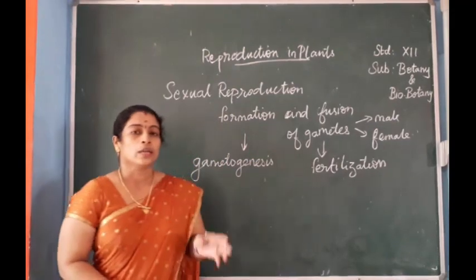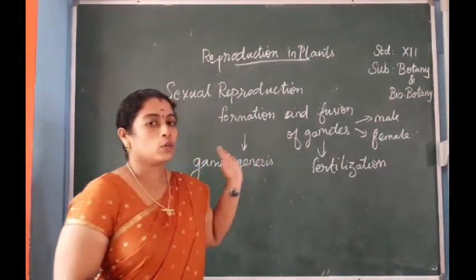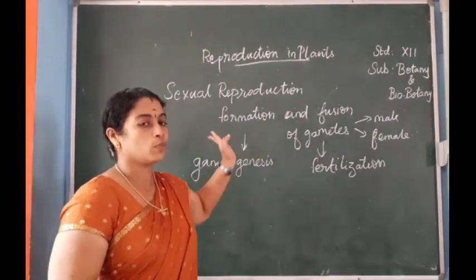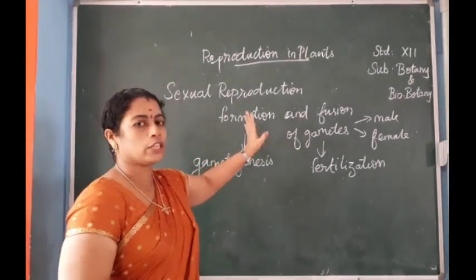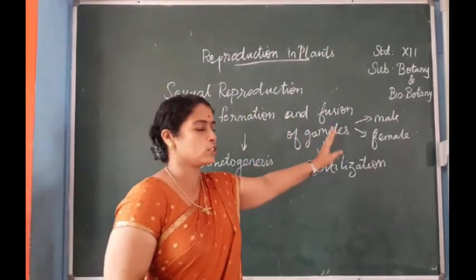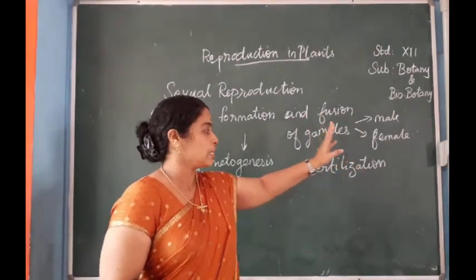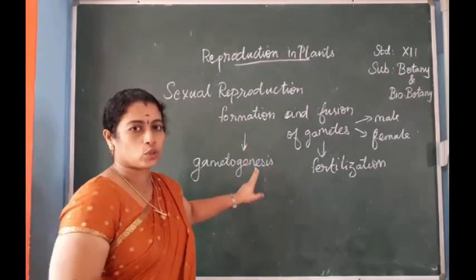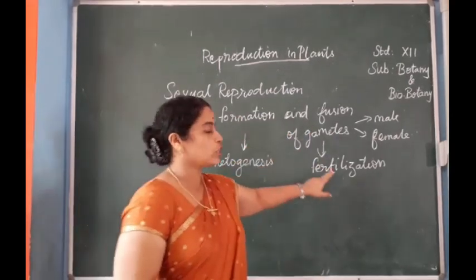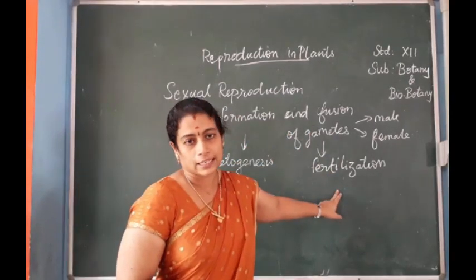So this is the definition of sexual reproduction. Once again, listen: reproduction that takes place by the formation and fusion of male and female gametes is known as sexual reproduction. The formation of gametes is known as gametogenesis, and the fusion of gametes is known as fertilization.